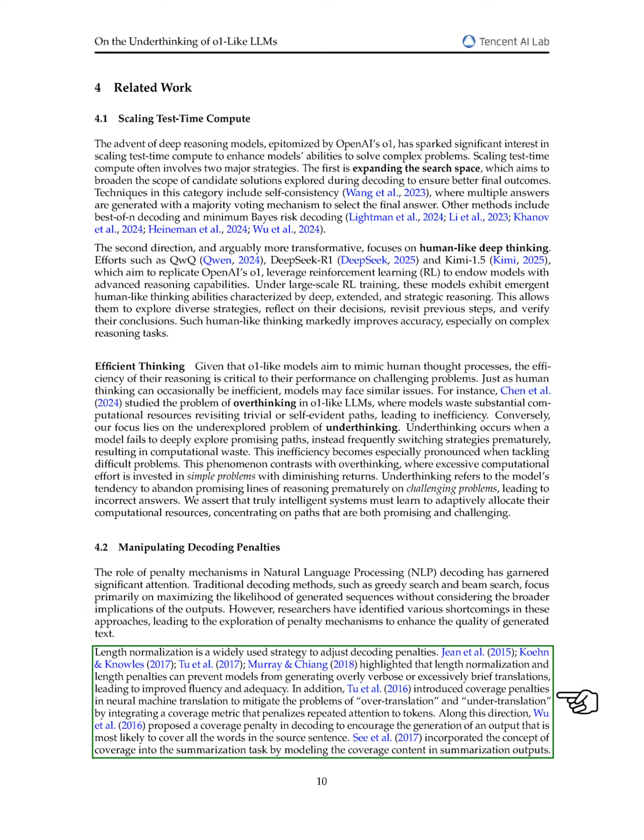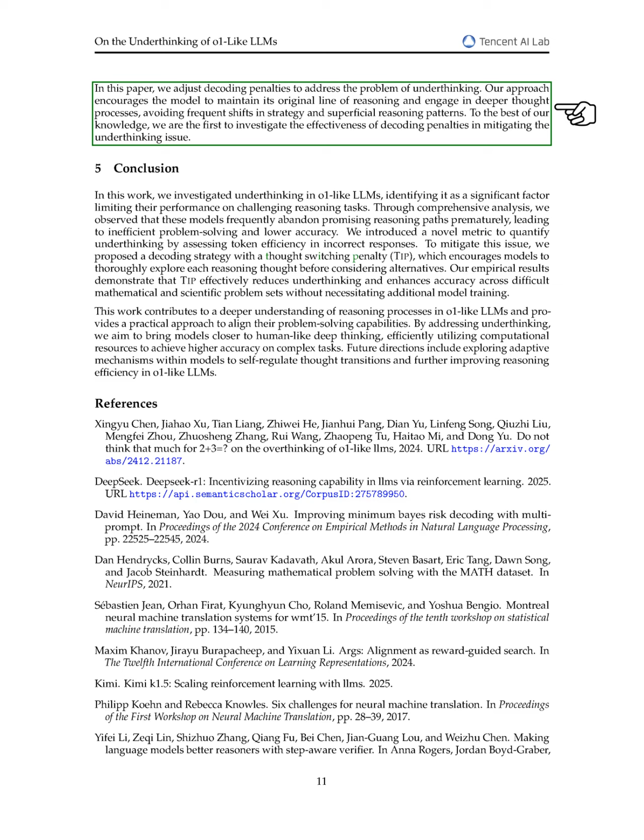Length normalization is a common strategy used to adjust penalties, helping to prevent models from producing overly long or short translations, thus enhancing fluency and adequacy. Coverage penalties have also been introduced to address issues like overtranslation and undertranslation by discouraging repeated attention to the same tokens. In our work, we adjust decoding penalties specifically to tackle the problem of underthinking.